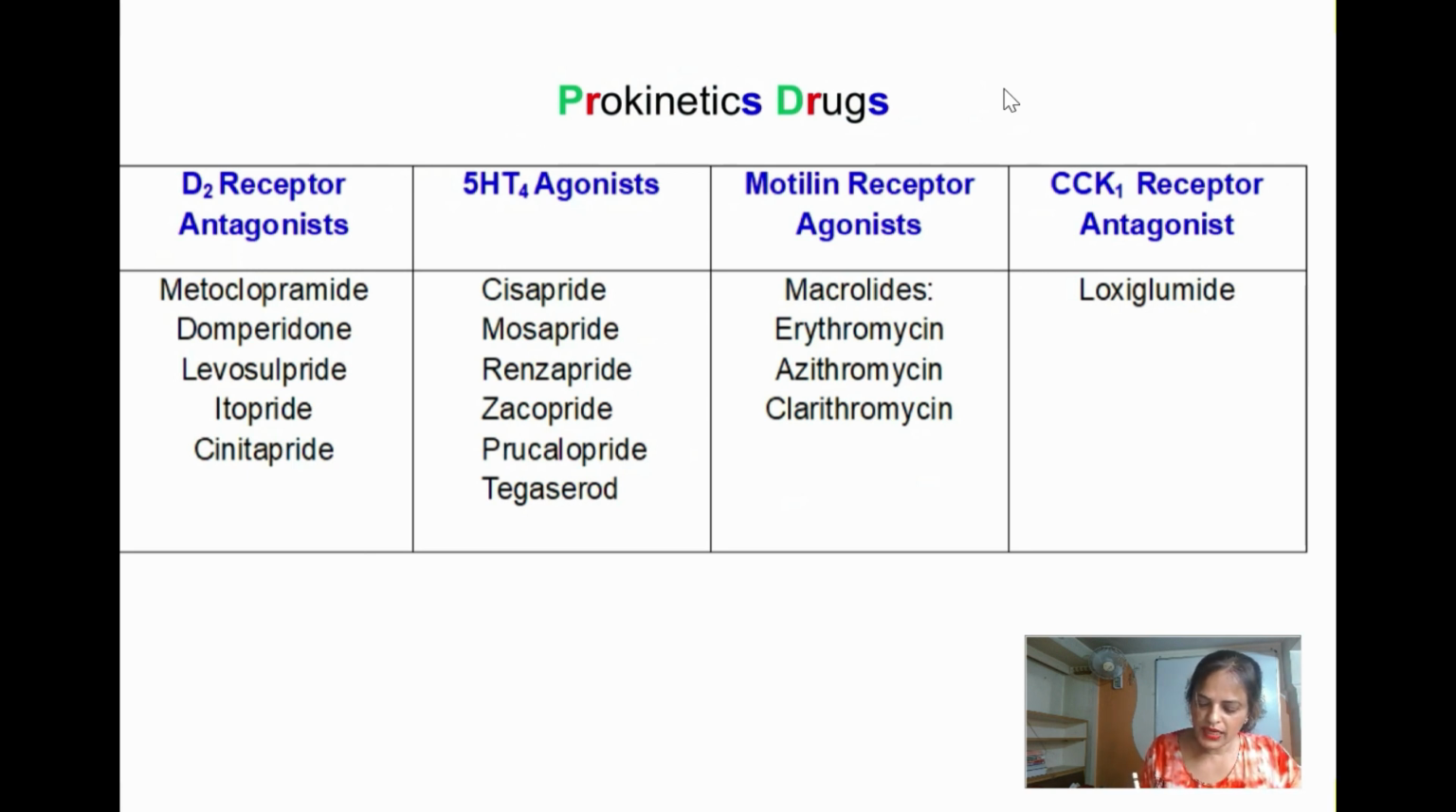Among that, for cholecystokinin, this is loxiglumide. You can just remember the name of the drug. There is only one drug. It is going to enhance gastric emptying. For the motilin receptor, there is again only one group, that is macrolides. Under that we have erythromycin, azithromycin and clarithromycin. I have already told how this group of drugs acts. Now 1 and 2, I will be taking up: the D2 receptor antagonist and the 5-HT4 agonist.